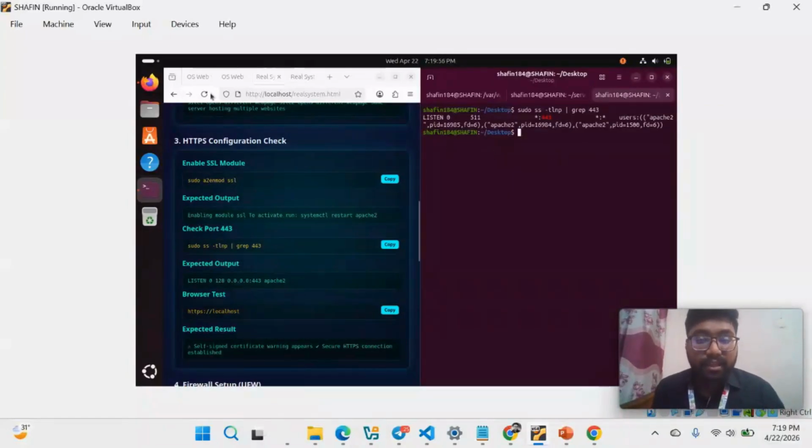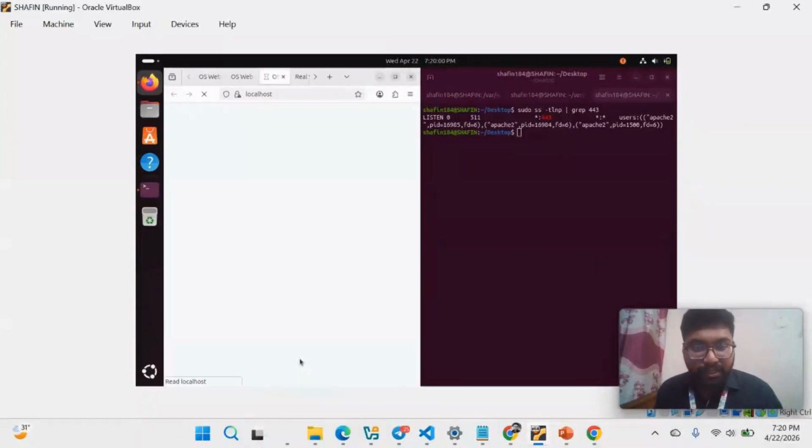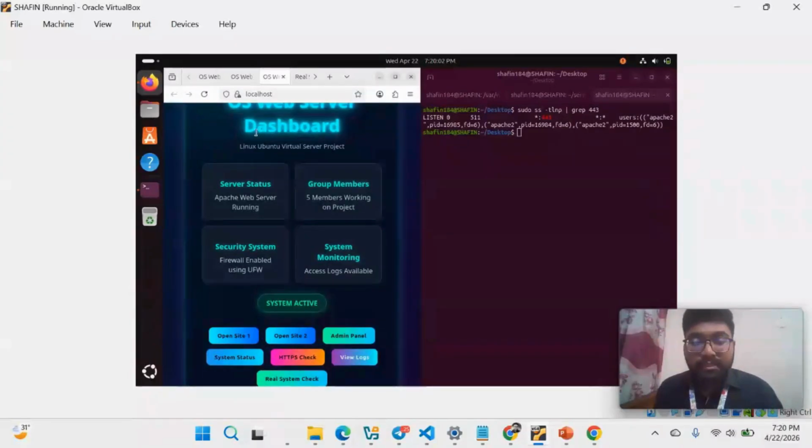Besides, I can check it in another way. If I go to the main dashboard and click the HTTPS check, I can see the main site is loading. Here we can see a log and it says you have added a security exception for this site. So I can say that HTTPS is configured.